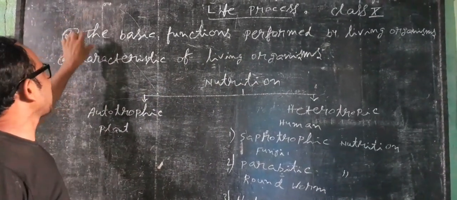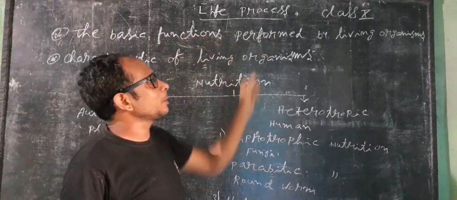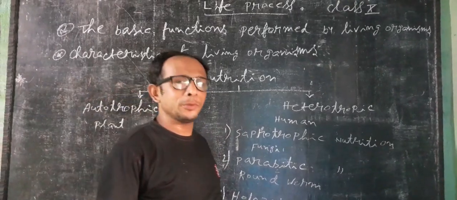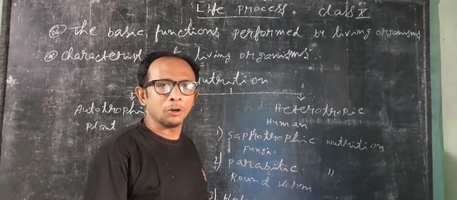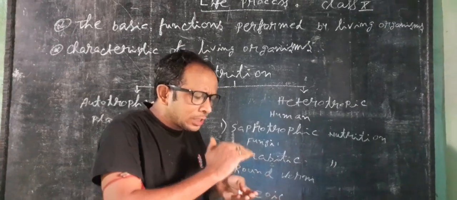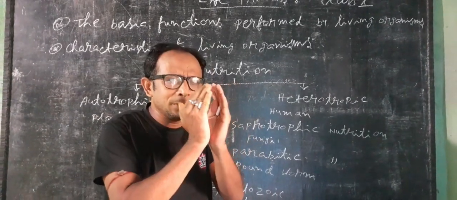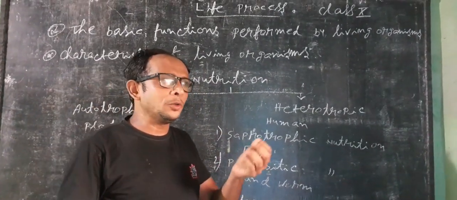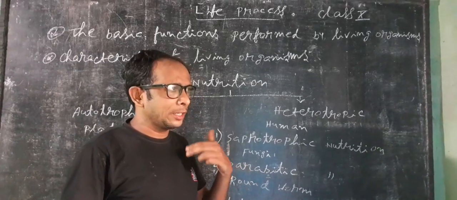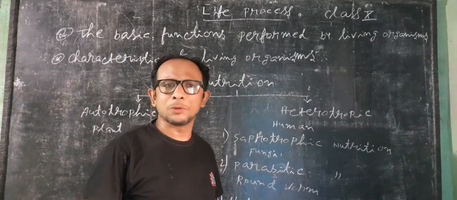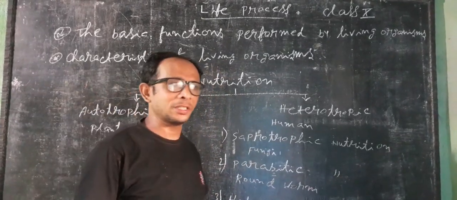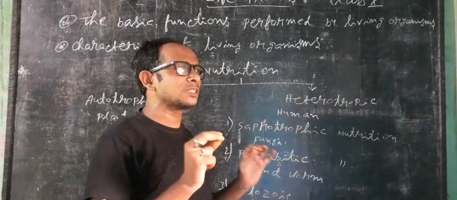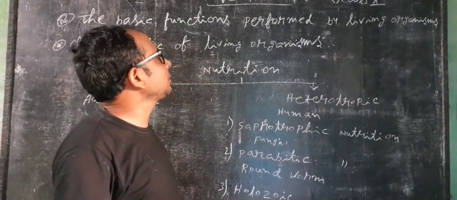What is the meaning of life process? The basic functions performed by the living organisms. And we know some characteristic features of living organisms. That means we are born, then develop, like a little baby develops and increases in height. Also, every day we take in oxygen, then every day release harmful substances from the body. And lastly, growth also, and in the end they can die. So these are some characteristic features of living organisms.